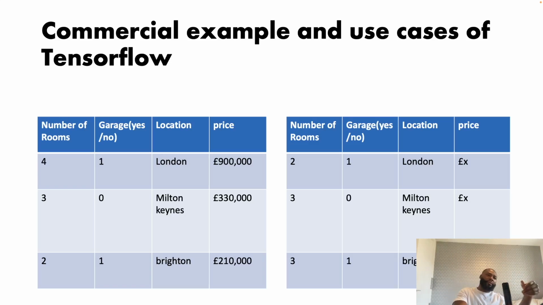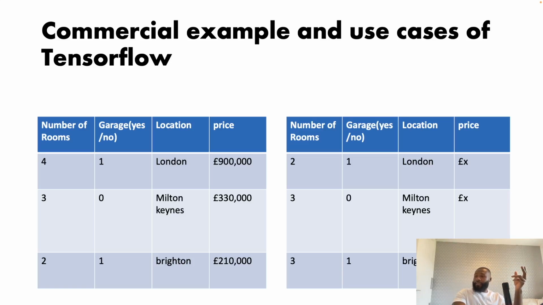So essentially, TensorFlow can be used in a house pricing model, for example, whereby the size of the house, whether it has a garage or not, and the location can all be contributing factors to the price of the house. Now, say you have a massive database with thousands of entries about the number of rooms, the location, and whether it has a garage or not.